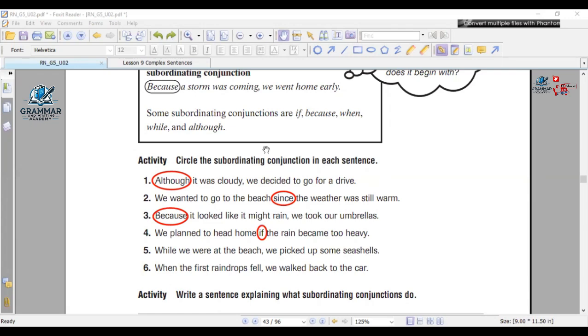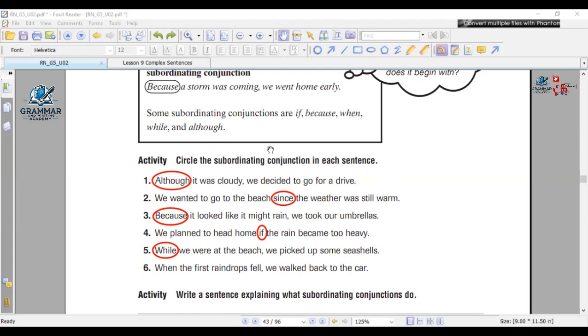Yes, Mr. Number 5. Okay. While we were at the beach, we picked up some seashells. The subordinating conjunction is while. Thank you so much here, Jawad. I'm gonna move to Ryan. Ryan, number 6, please. Yes, Mr.